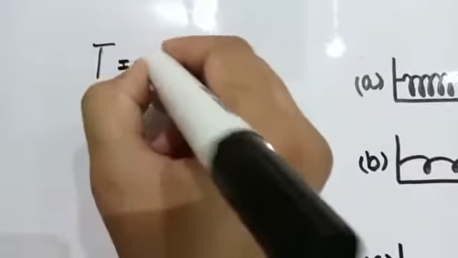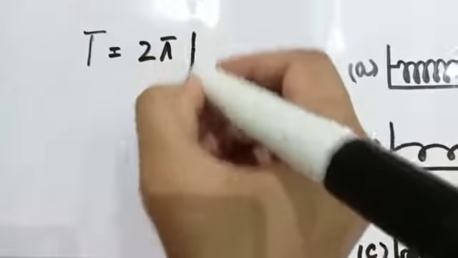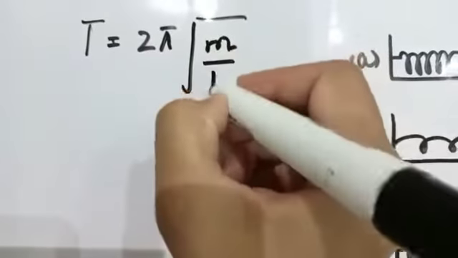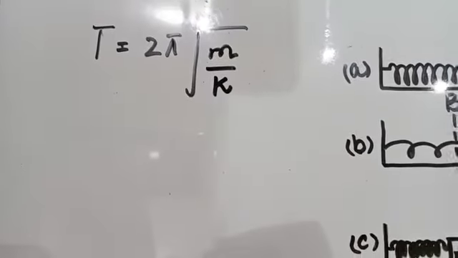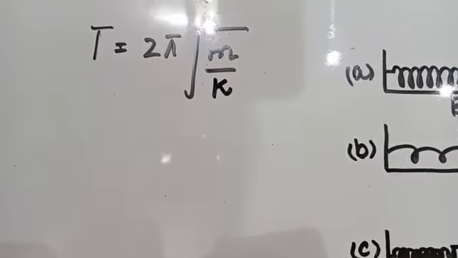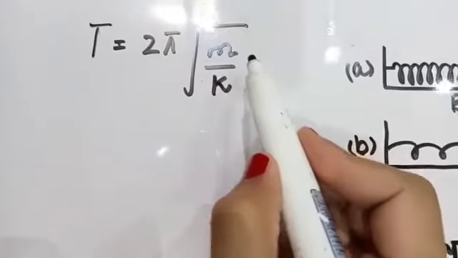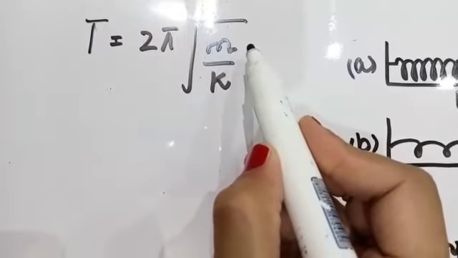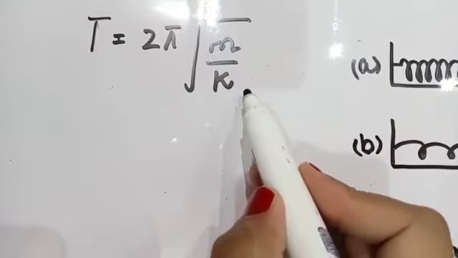Formula: T is equal to 2 pi under root m over k. This is the formula to calculate the time period of motion of mass attached to a spring. Here m is the mass attached to a spring, and k is called the spring constant.